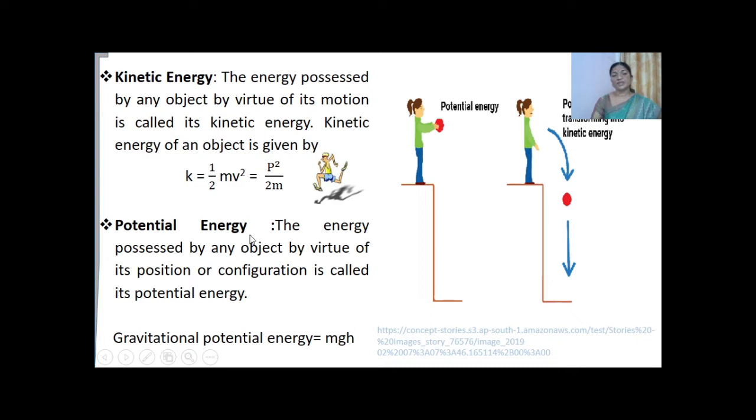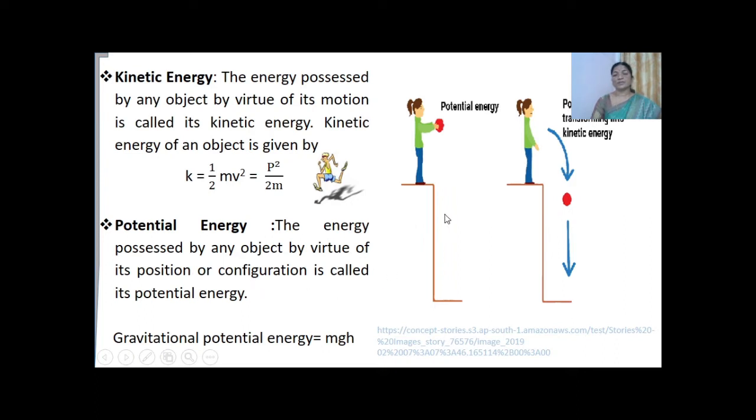Whereas potential energy is the energy possessed by an object by virtue of its position or configuration. So potential energy is the energy which is stored because of its position or configuration.